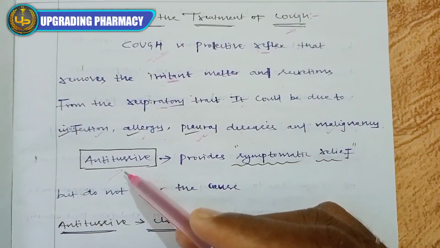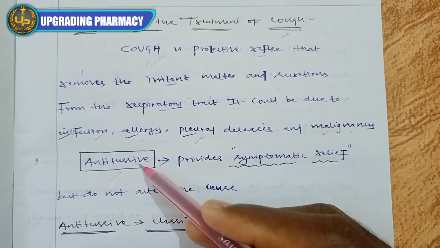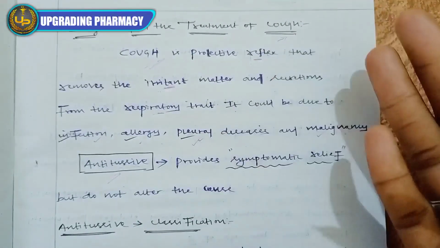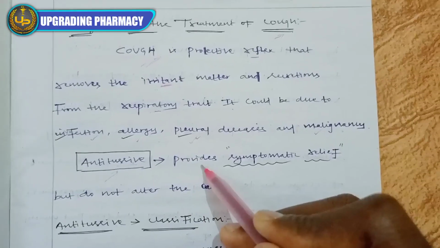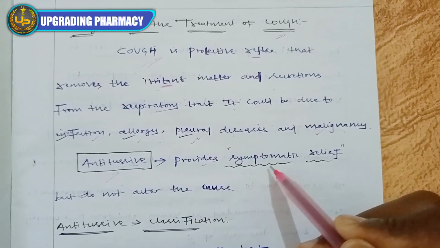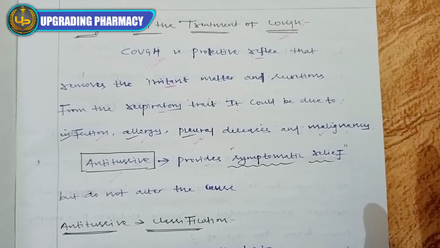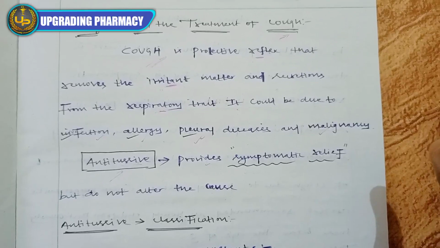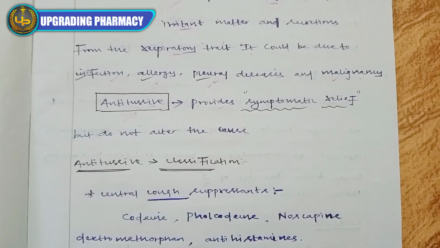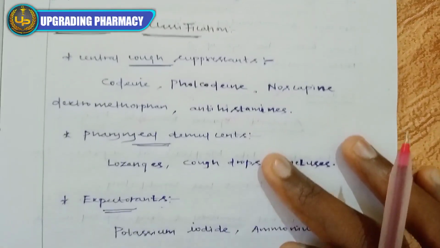Next, that is antitussive. Antitussive means anti, against, and tussive, which means cough. So antitussives are the drugs or agents used to treat cough. They only provide symptomatic relief but do not alter the cause. Symptomatic relief means it will only suppress or prevent the cough, but it does not alter the causes of the cough. It does not prevent or cure the causes, it is just to give symptomatic relief. Next we enter into the classification of antitussives.